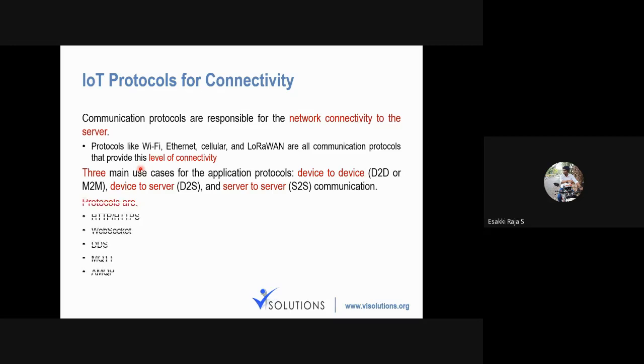I have listed a few protocols which will be used to send data to the cloud. Here you can see HTTP, WebSocket, DTLS, MQTT, and AMQP. These are the most popular protocols. Apart from this, we have many protocols, but these are the most popular ones supported in cloud. In the last session, you might have used the HTTP protocol to send data to Firebase, correct?